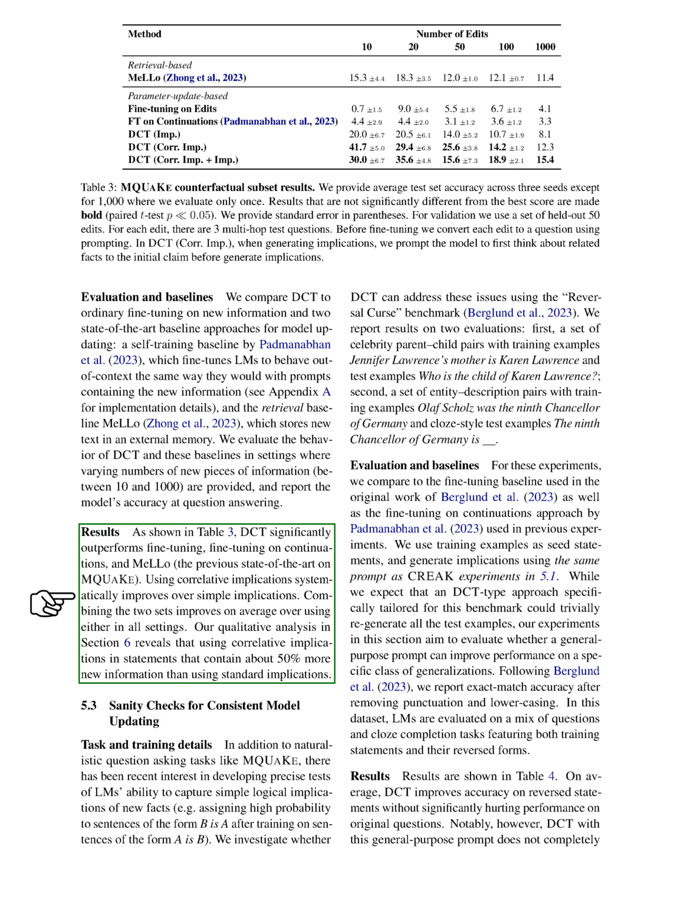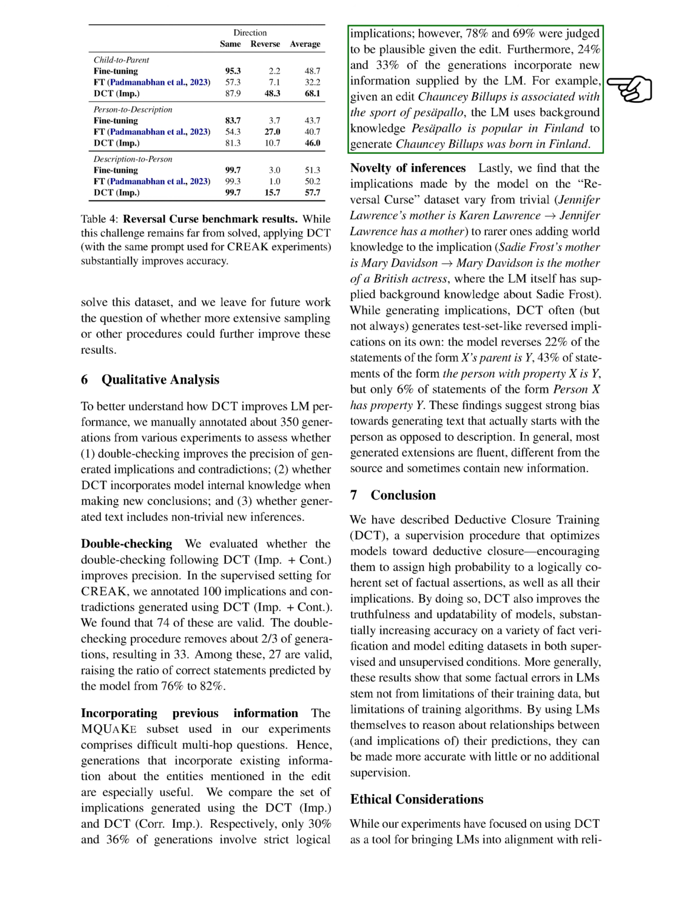The MQUAKE subset used in our experiments includes difficult multi-hop questions. Therefore, generations that incorporate existing information about the entities mentioned in the edit are particularly useful. We compared the set of implications generated using DCT and found that only 30% and 36% of generations involve strict logical implications. However, 78% and 69% were judged to be plausible given the edit. Furthermore, 24% and 33% of the generations incorporate new information supplied by the language model.